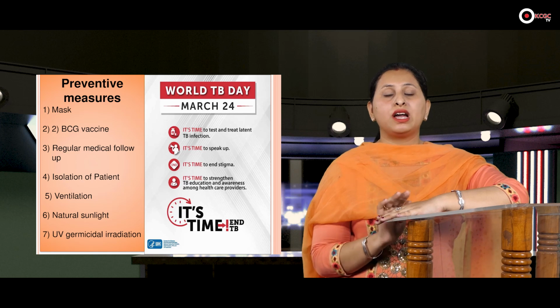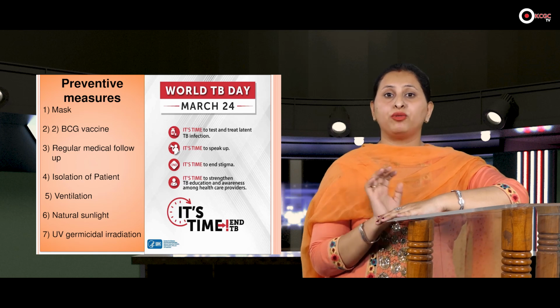So these kinds of precautions and prevention we should do whenever we know that someone is suffering from tuberculosis. But one thing you should keep in mind, BCG vaccination is very, very important. It is free of cost in our government hospitals. We should go to our government hospitals and have our babies vaccinated with BCG, so that we can stop this disease from spreading in India.